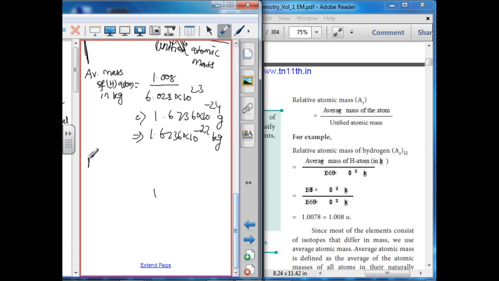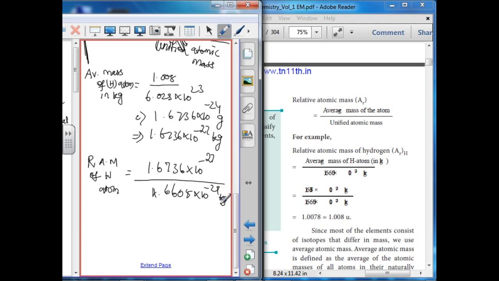Next, the relative atomic mass of a hydrogen atom equals the average mass of the hydrogen atom, 1.6736 into 10 power minus 27, divided by the unified atomic mass, 1.6605 into 10 power minus 27 kilogram.